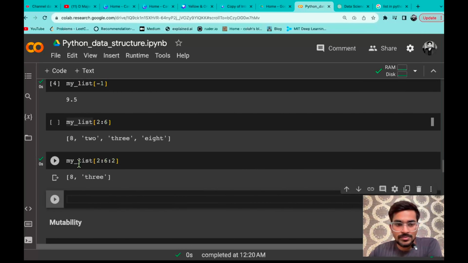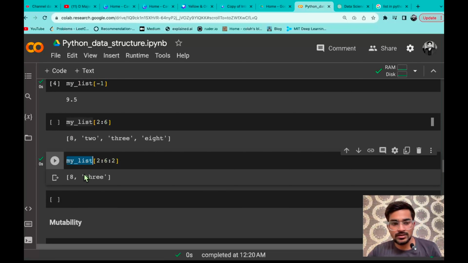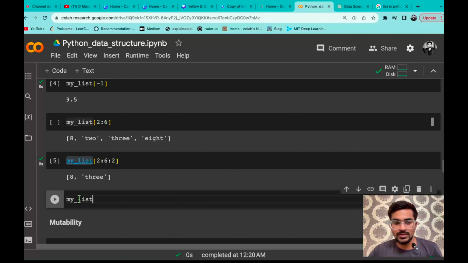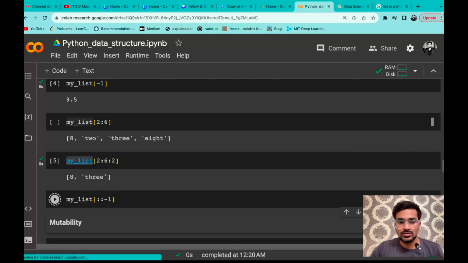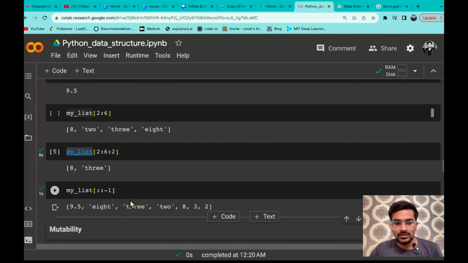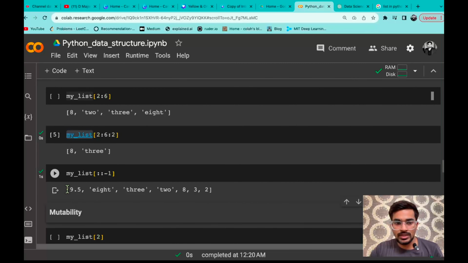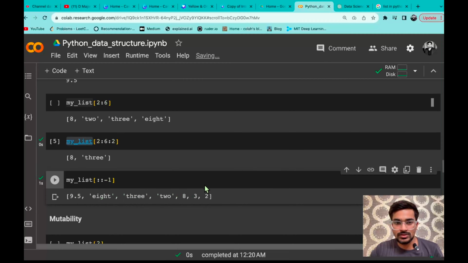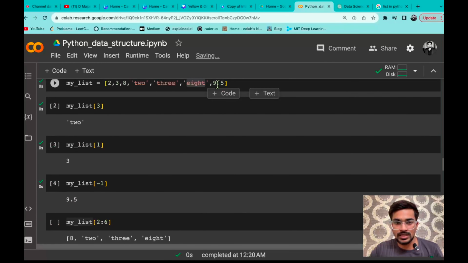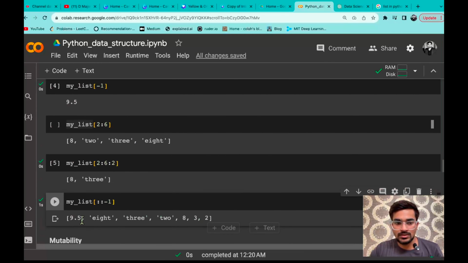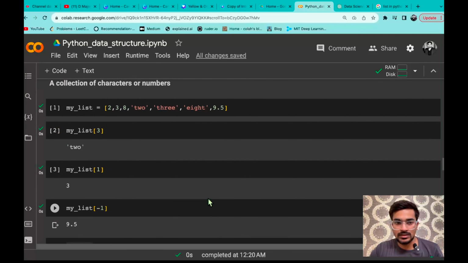And now if you want to simply reverse the list, the way you reverse a string, you can do it the same way: colon, colon, minus 1. If you just do that, you can see your list has been reversed. Instead of having 9.5 at the last, it is at the starting, and 2 is at the last instead of at the starting index.